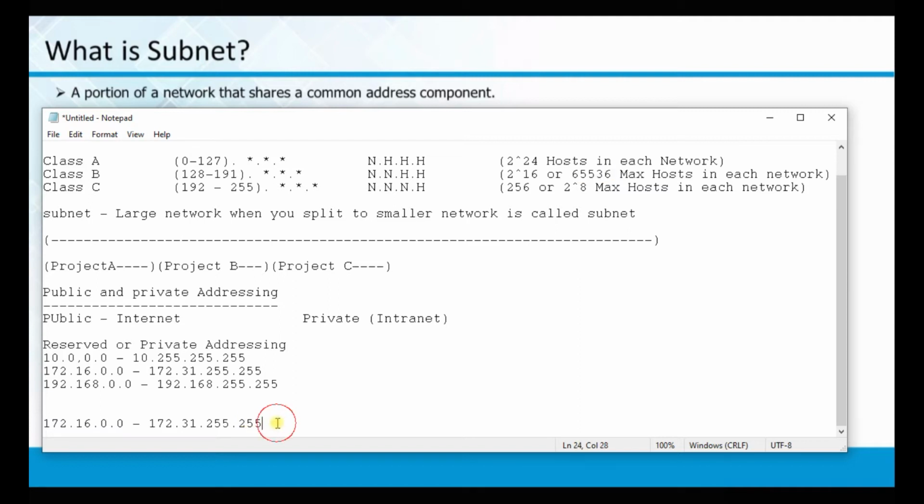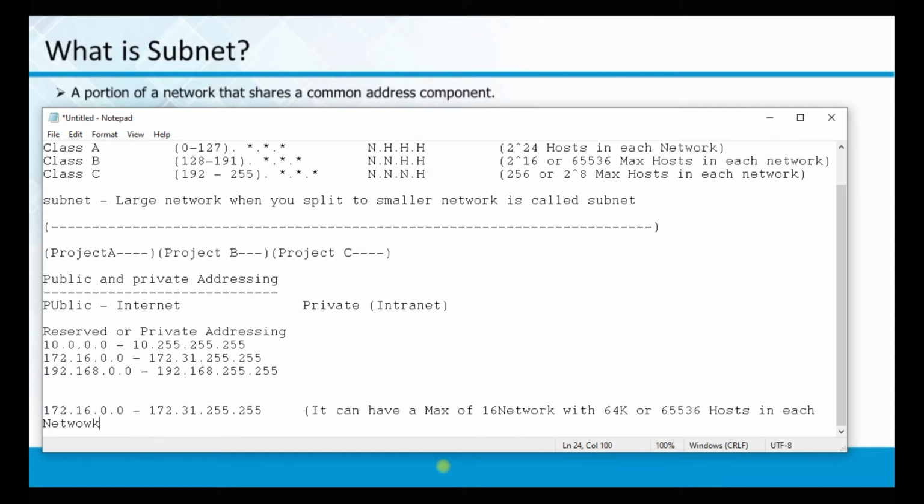Is this clear? If you say like this, by default it can have a maximum of 16 networks with 64K or 65,536 hosts in each network. Is this clear?